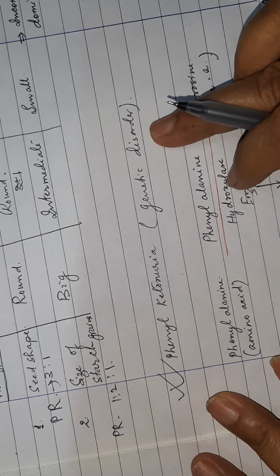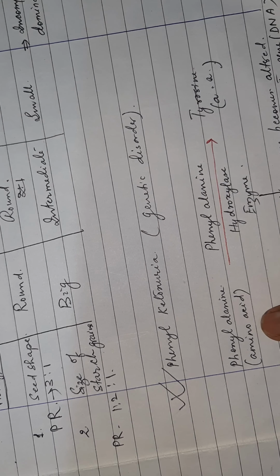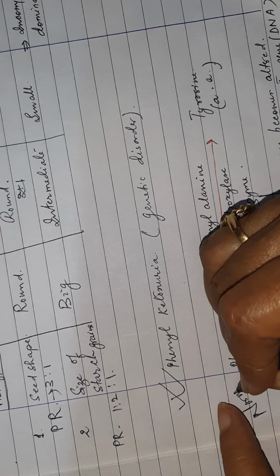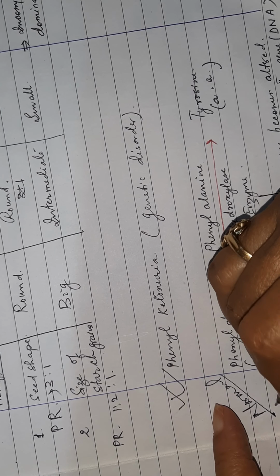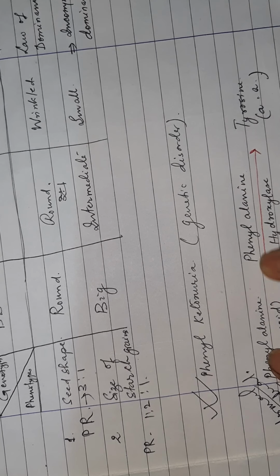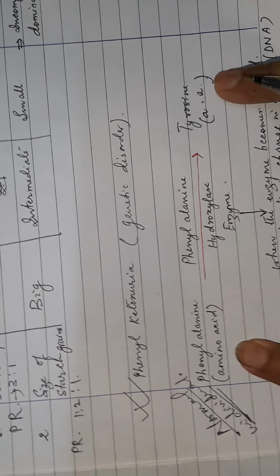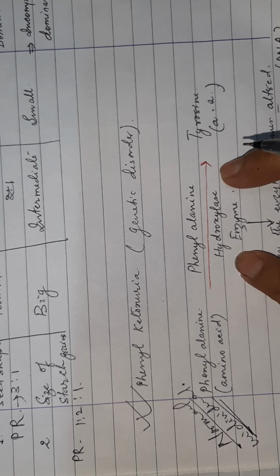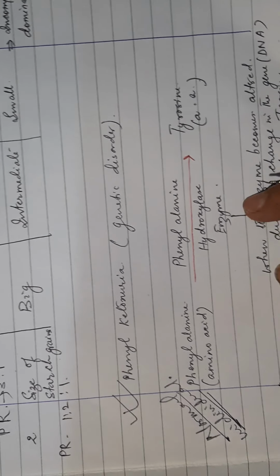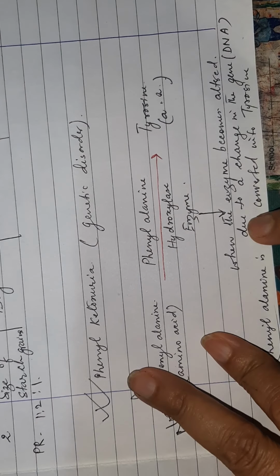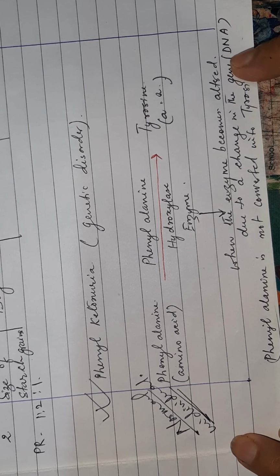So this is a genetic disorder. So phenylalanine in this, what happens? This is normal. It's a normal individual. In a normal individual, phenylalanine, an amino acid, is converted into tyrosine in the presence of an enzyme phenylalanine hydroxylase. Now when this enzyme gets altered due to change in the gene, what do you call it? You call it mutation, right?